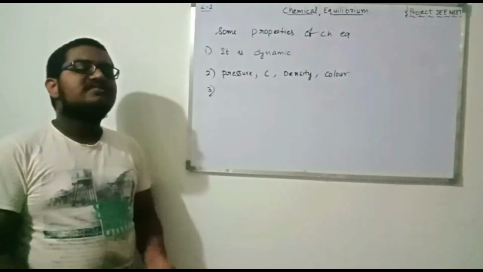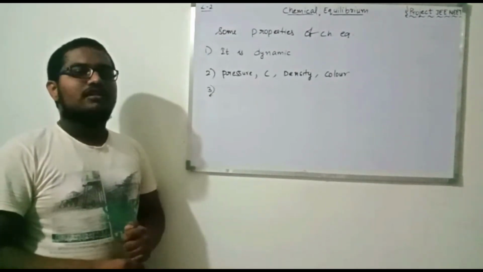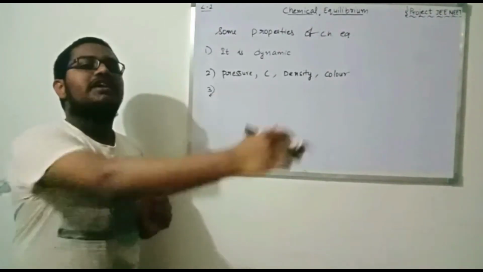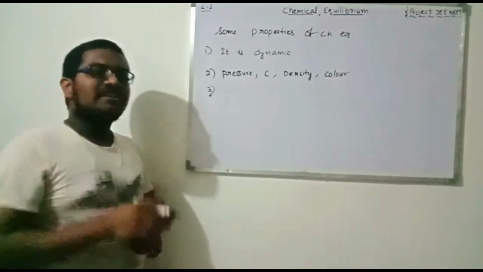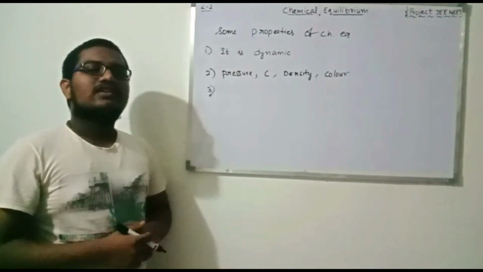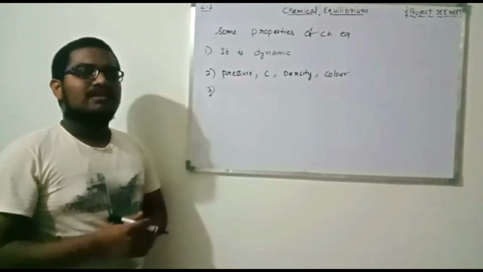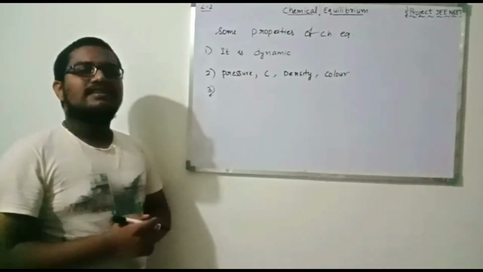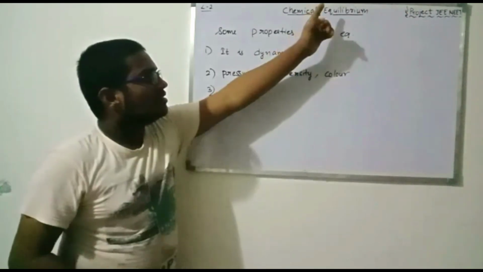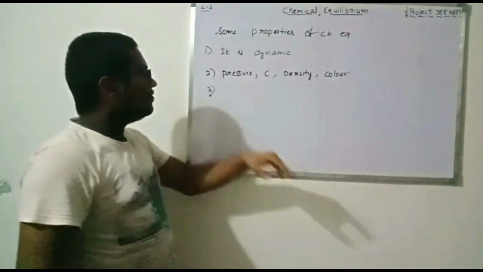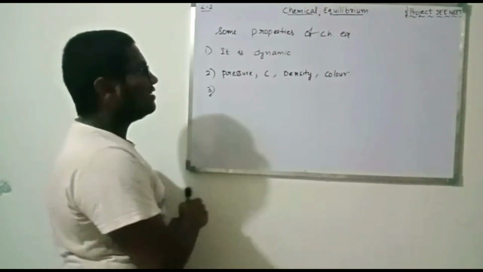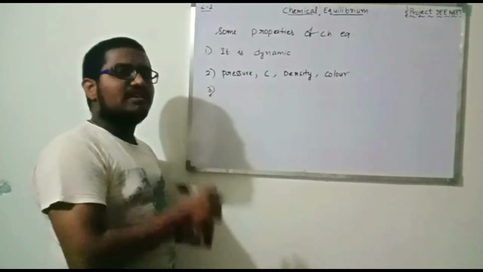Suppose we take an example of a general reaction where equilibrium will not be attained. It is a unidirectional reaction. In that reaction, if we add a catalyst, the catalyst will make the process faster and complete the reaction very quickly. But in the equilibrium state, if we add a catalyst to this reaction, there will be no difference whether the catalyst is added or not.